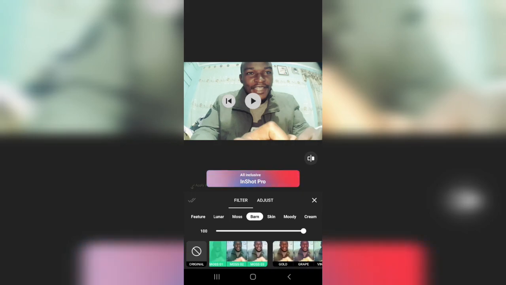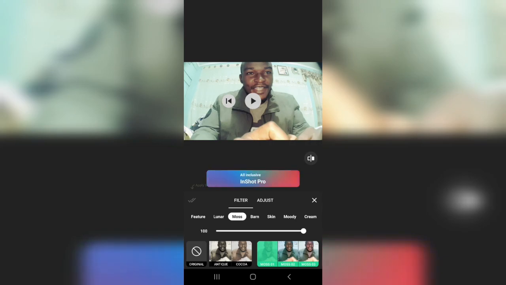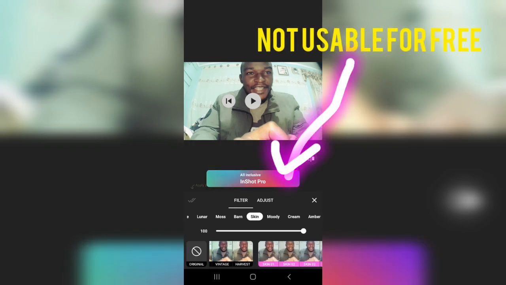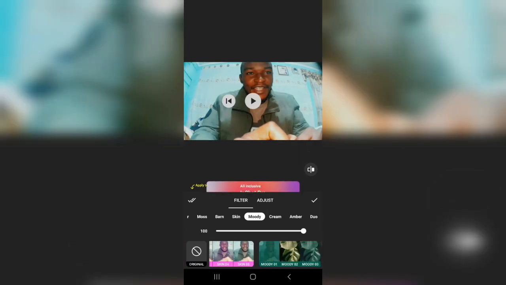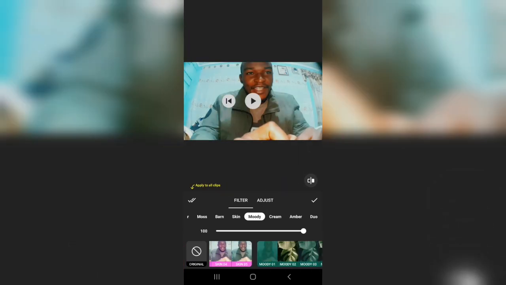Most you can see the one like this. When I click, you see this all-inclusive InShot Pro. InShot Pro needs one to purchase the key, the pro version. You can see like this one, let's look good, this free version, moody.